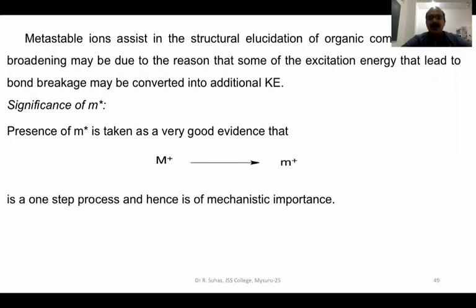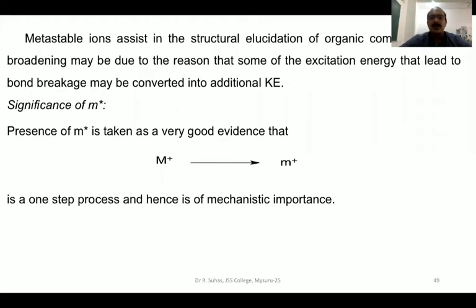Why do we have to study this? The presence of metastable ions is very good evidence that the reaction taking place is a one-step process, and hence it is of mechanistic importance. Say, for example, this parent ion is undergoing fragmentation to form a daughter ion. If you want to know whether it is a one-step reaction or a two-step reaction, and if you see a metastable ion for this reaction, then definitely you can say that this is a one-step process. That is how this metastable ion is mechanistically very, very important, and also for the structural elucidation of organic compounds.